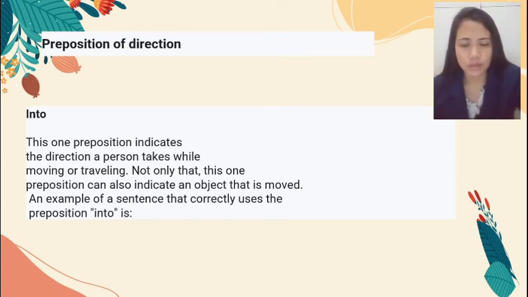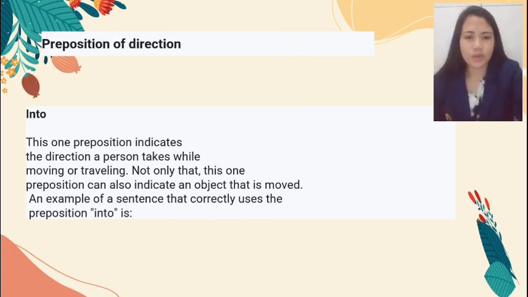A. Into. This one preposition indicates the direction a person takes while moving or traveling. Not only that, this one preposition can also indicate an object that is moved. An example of a sentence that correctly uses the preposition into. Example, he jumped into the sea. I pushed him into the bookstore.